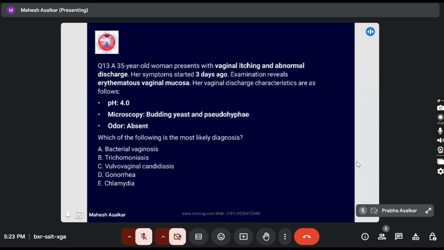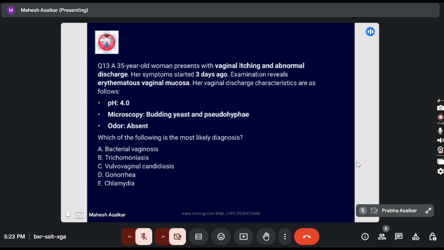A 35-year-old woman presents with vaginal itching and abnormal discharge. Her symptoms started 3 days ago. Examination reveals erythematous vaginal mucosa. Vaginal discharge characteristics are as follows: pH 4, microscopy shows budding yeast and pseudohyphae, odor absent. Which of the following is most likely diagnosis? A. Bacterial vaginosis. B. Trichomoniasis. C. Vulvovaginal candidiasis. D. Gonorrhea. E. Chlamydia.